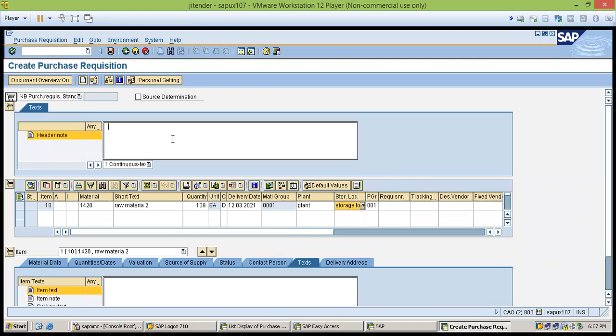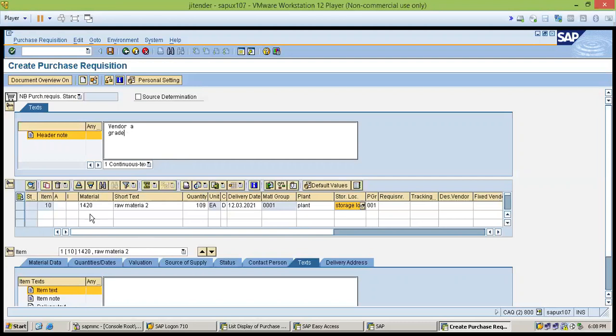In the PR, if you have multiple items and you want to procure with some specific vendor, you can give a remark that is applicable to all materials. You can put it at header level, like from vendor A, or if you want some grade, or if you want to give some notification to your purchase manager, you can give the remarks here at the header level.